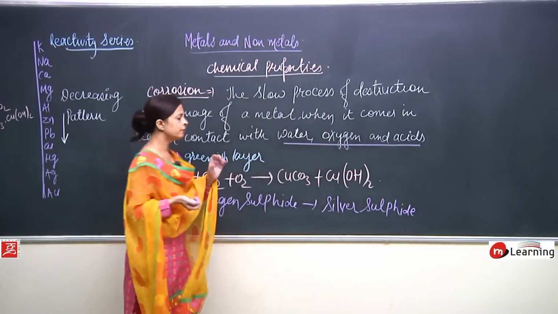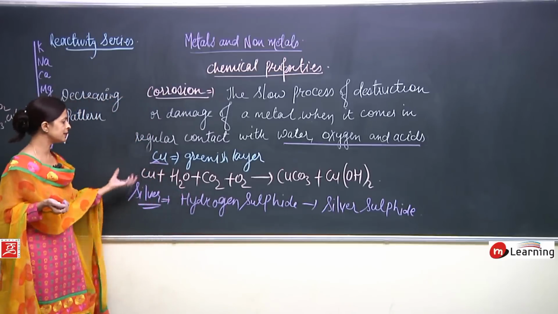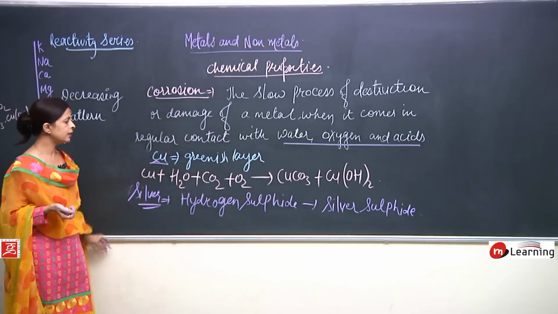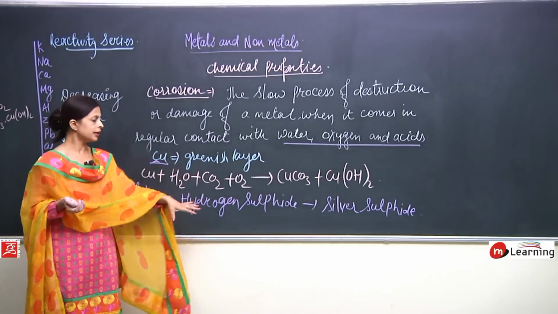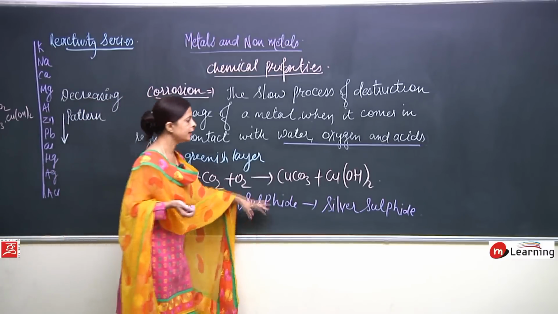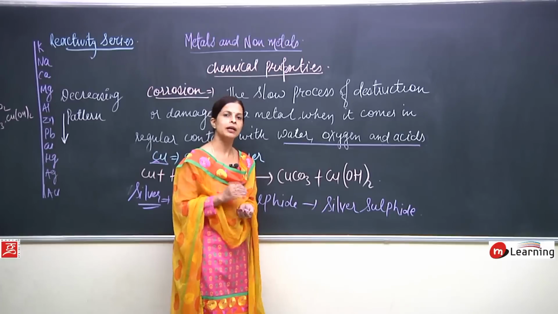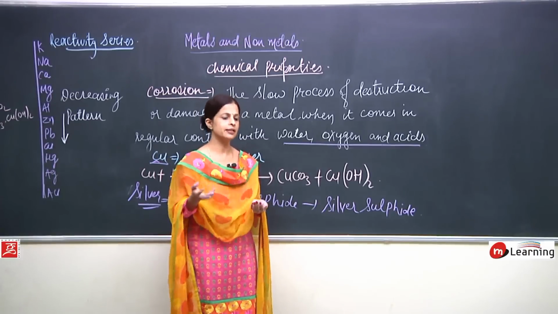So again a black colored substance can be seen. When silver is in air, it reacts with hydrogen sulfide and silver sulfide is formed. Again we can say that silver is corroded.